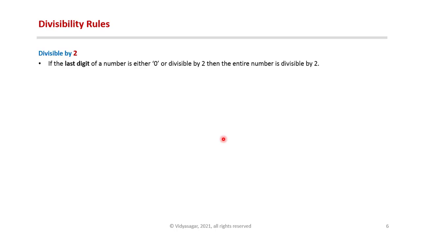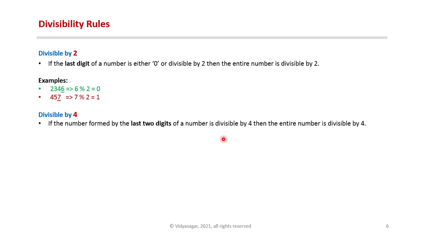Divisible by 2. If the last digit of the number is either 0 or divisible by 2, then the entire number is divisible by 2. For example, 2346 is divisible by 2 because 6 is divisible by 2. 457 is not divisible by 2 because 7 is not divisible by 2. Divisible by 4 rule. If the number formed by the last 2 digits of the number is divisible by 4, then the entire number is divisible by 4. For example, 5436 is divisible by 4 because 36 is divisible by 4. 618 is not divisible by 4 because 18 is not divisible by 4.